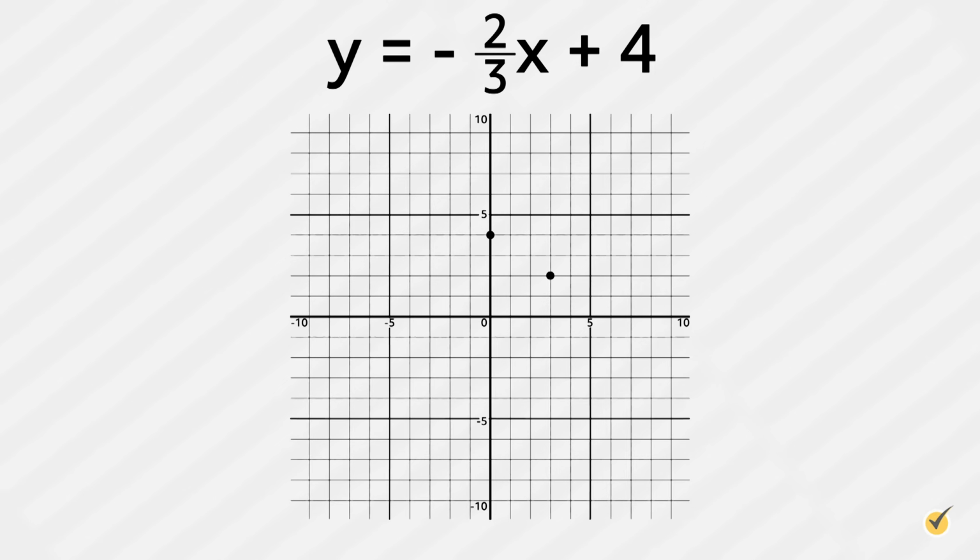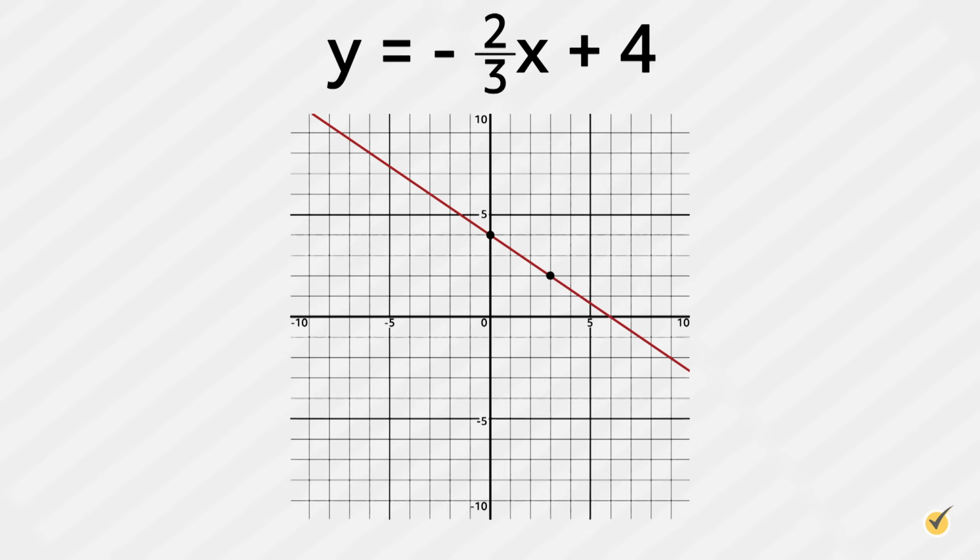The resulting equation is more informative about the line than the original equation in standard form. The coefficient of x, negative 2/3, is the slope. A negative slope tells us that the line slants downward from left to right. The y-intercept of 4 tells us that the line crosses the y-axis at the point (0, 4).